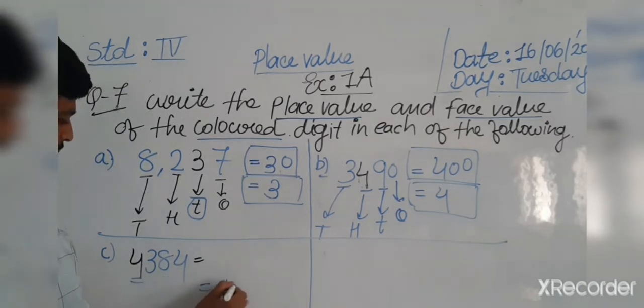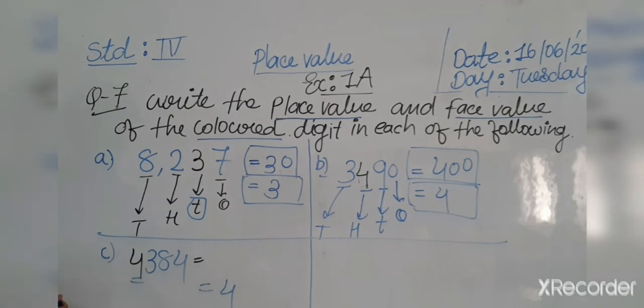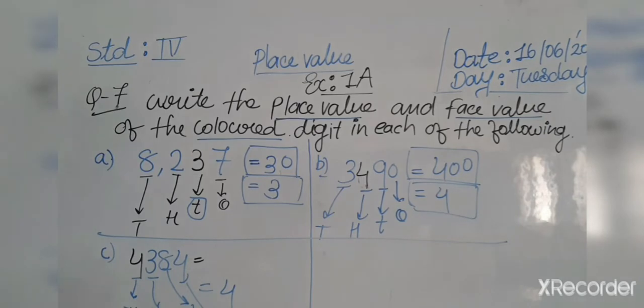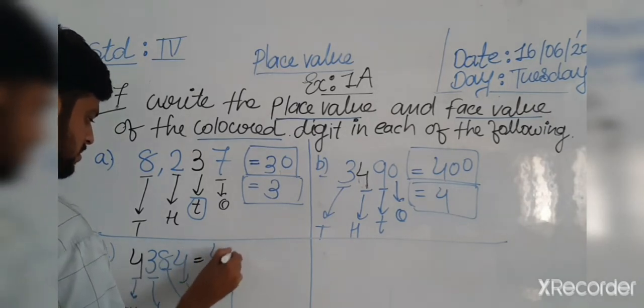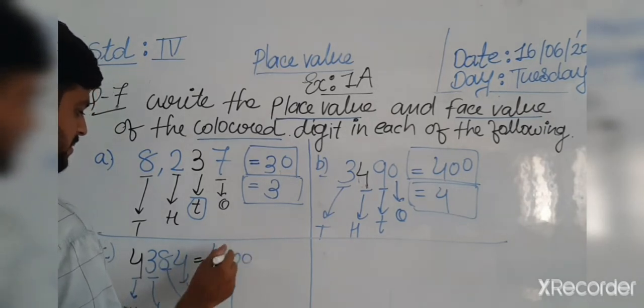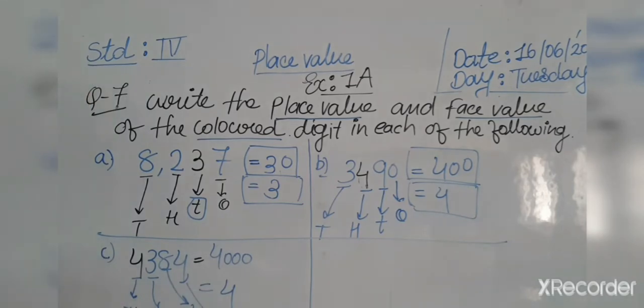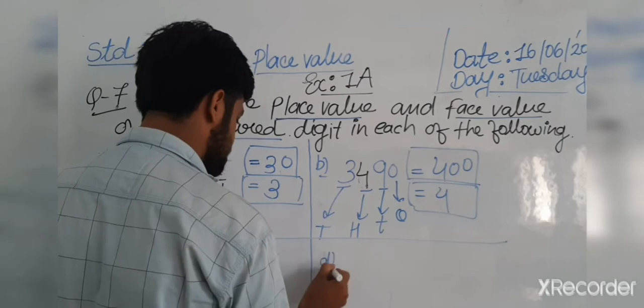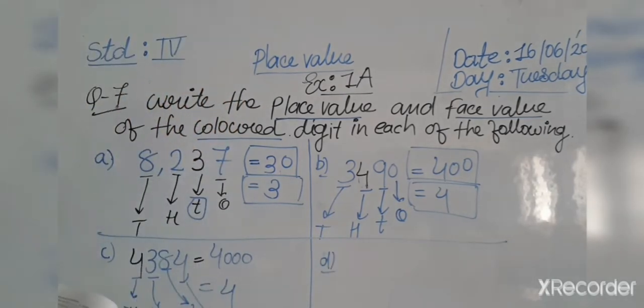So now I write the face value and the place value. Which place value is here? First 1000, then 100, then tens, and then ones. Okay, 1000. It means 1000. Okay, now question number D. I hope you have understood.